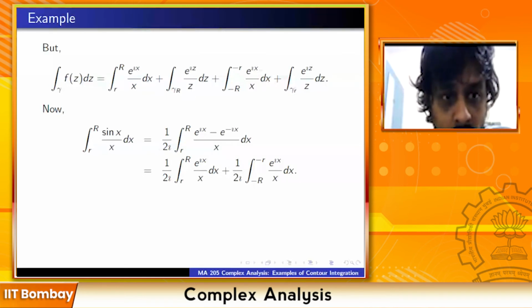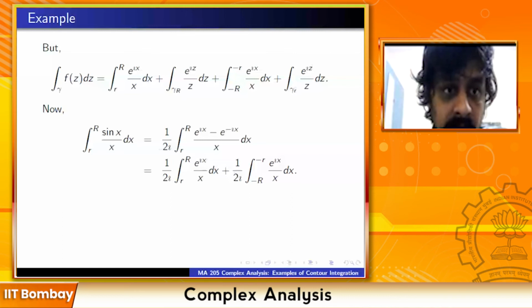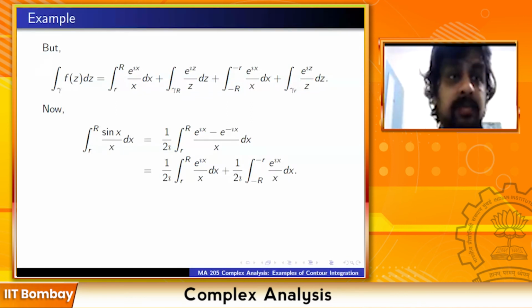That is what I want. So what I want really is the sum of the first and third terms. I know the total integral, and I know the left hand side. So if I know the sum of the second and fourth terms, I will be done. That is the idea.